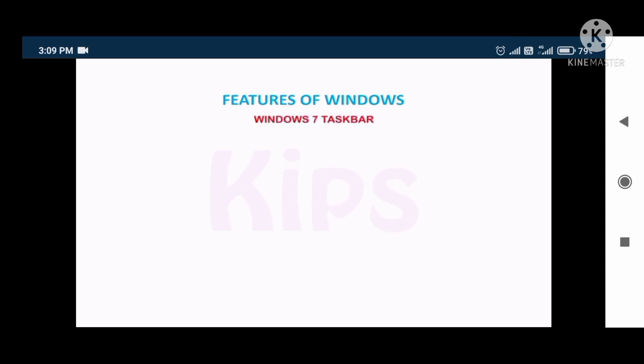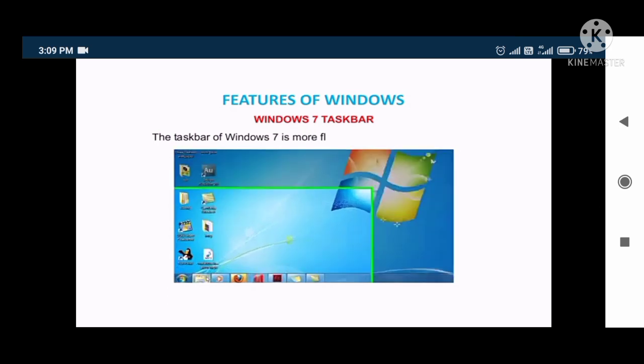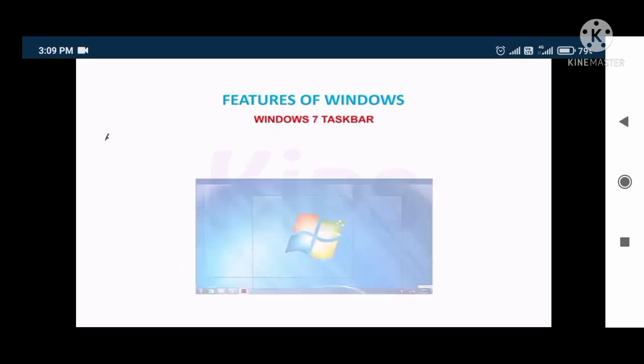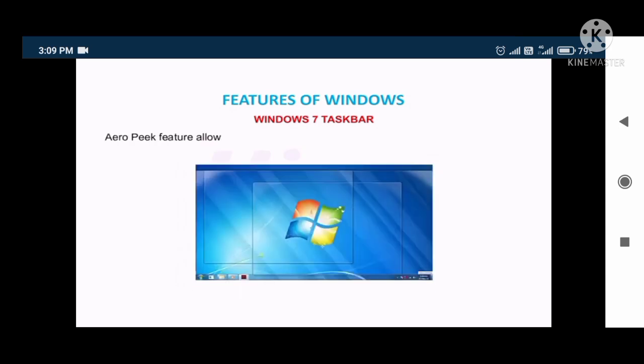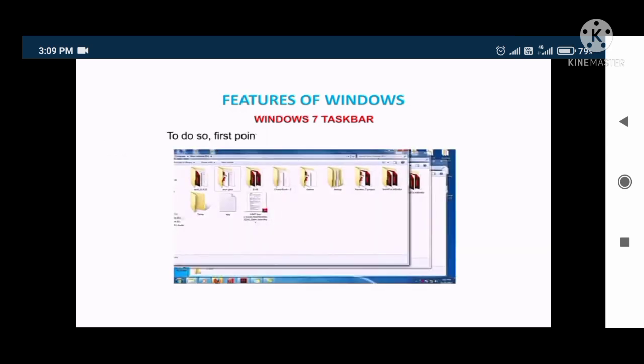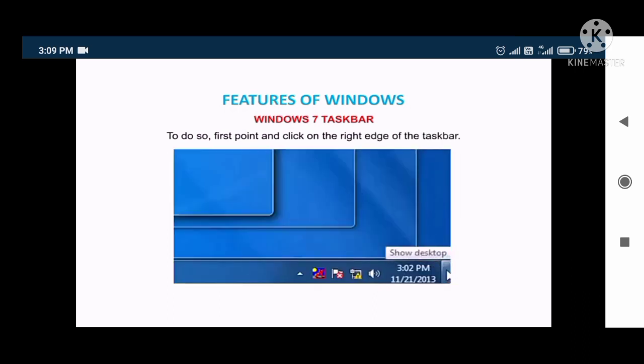Windows 7 taskbar. The taskbar of Windows 7 is more flexible and application-oriented. Aero Peek feature allows us to turn the open windows transparent and make the desktop visible. To do so, first point and click on the right edge of the taskbar.